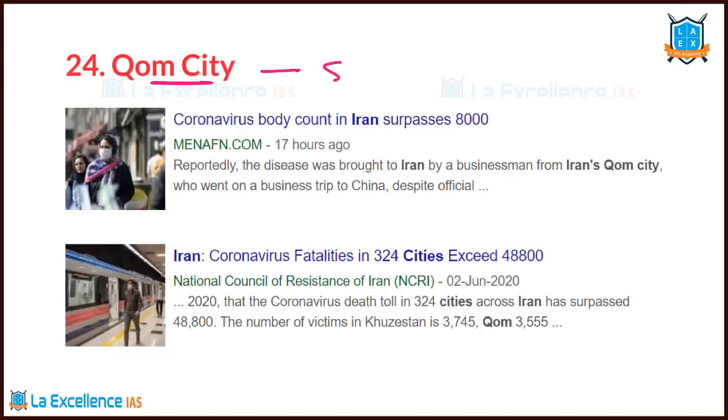The next important issue that is in the news is Qom City. Qom City is an important pilgrimage site for Shia Muslims. A few people were stranded in this Qom City when the sudden lockdown was announced. That's why it was in the news. It's located in Iran. And the people who were there in Qom City, because of lack of facilities, because they were stranded over there, got infected with COVID-19. Because of that also this was in the news.